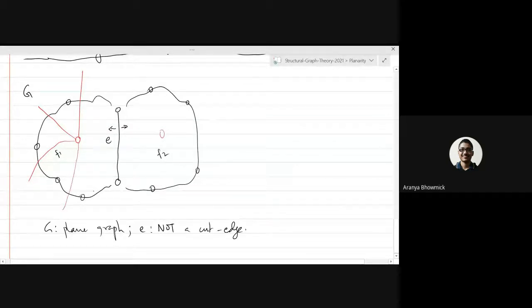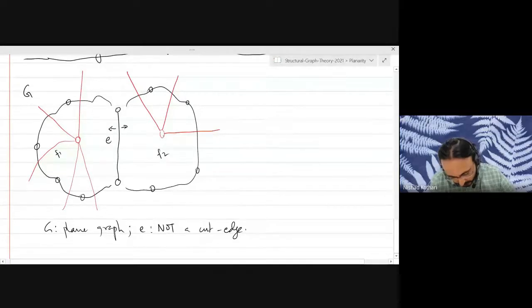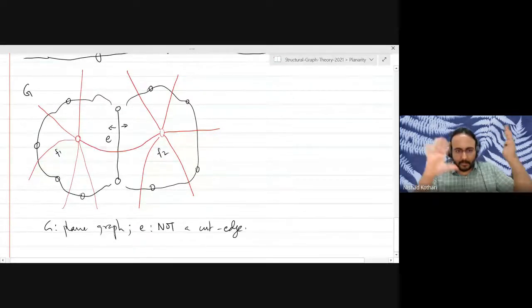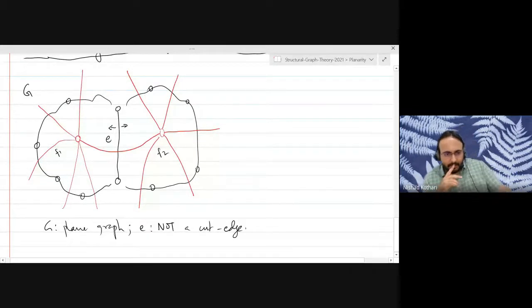Yeah. The dual will have one vertex less because if we remove the edge, then the two faces will merge into a single face. That's right. So let's observe that, right? So this is what the dual looks like for this part of the graph. I mean, this could be a very big plane graph. I'm just looking at this local structure here, one edge and the two faces around it. Okay. And the dual has been drawn in red.